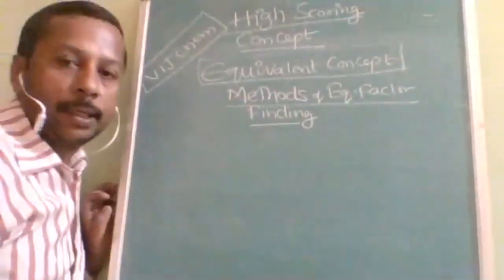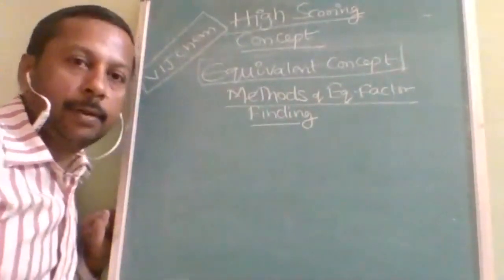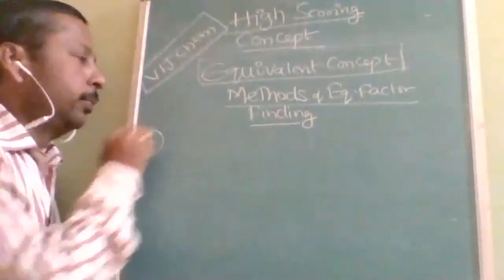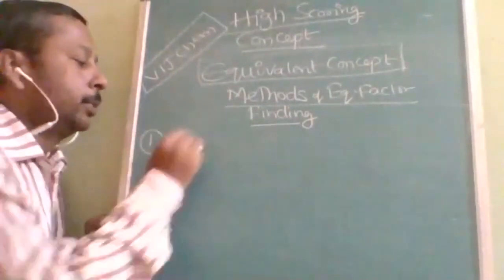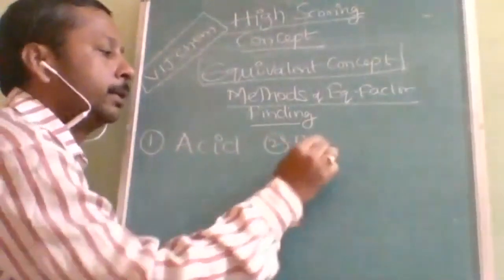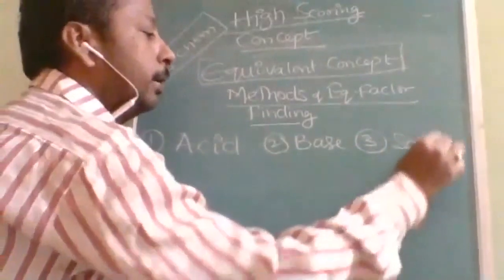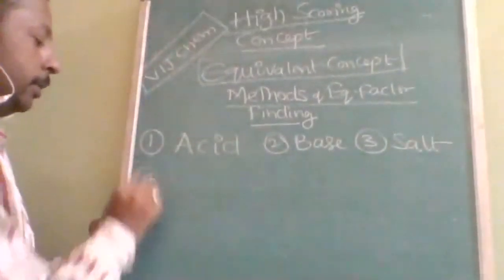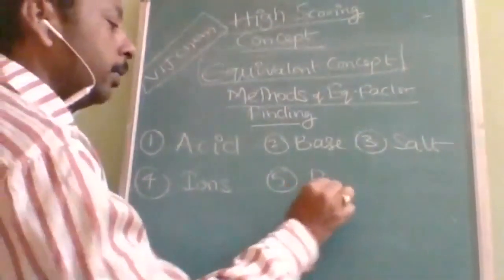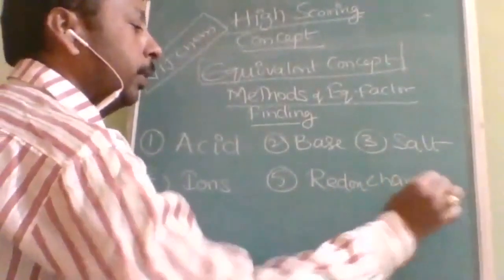Okay. Next topic: how to find out equivalent factors, methods of finding equivalent factors. Is it understood, students? First and foremost, for acid there is a method. Second, for base there is a method. Third, for salt there is a method. Fourth, for ions there is a method. And fifth, for a redox change there is a method. So these are the methods we are going to learn.